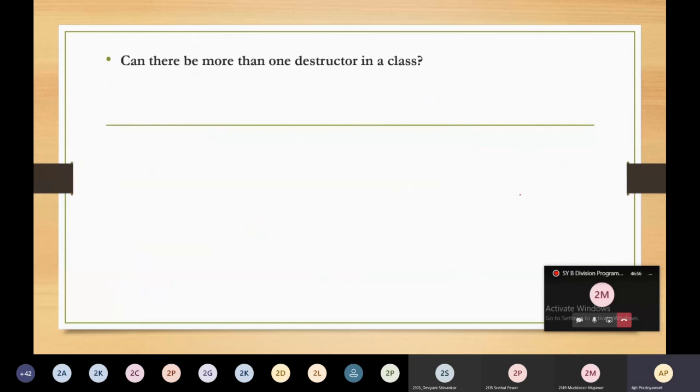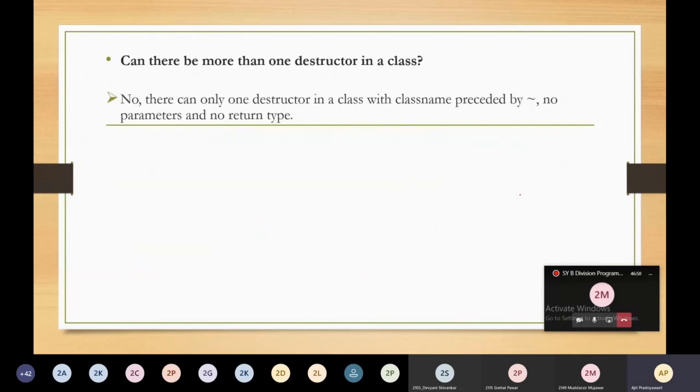Can there be more than one destructor in a class? No. There can be only one destructor in a class, with the class name preceded by a tilde, no parameters and no return type. Keep in mind, there will be only one destructor inside your class.